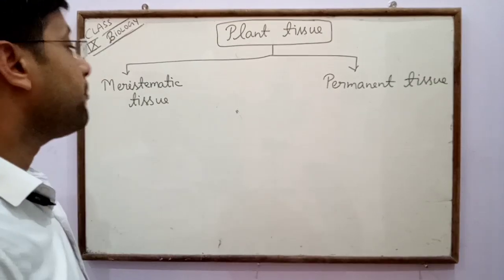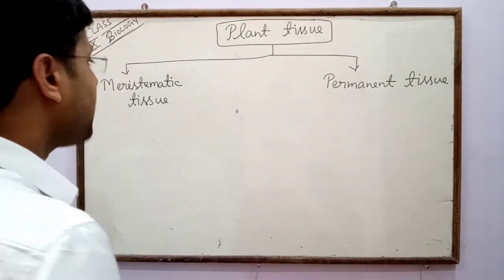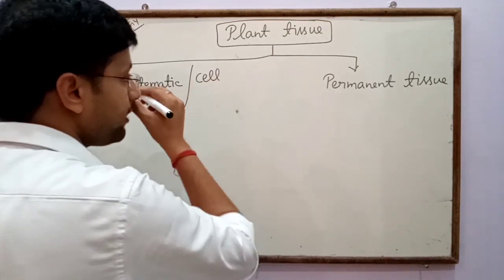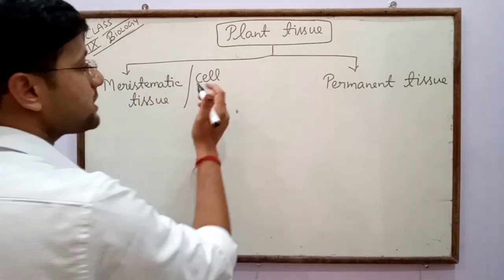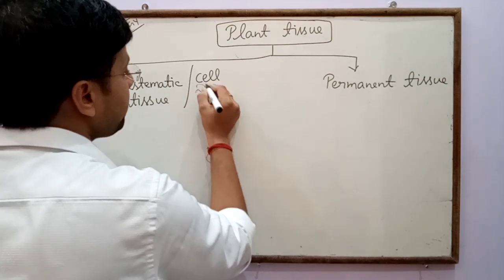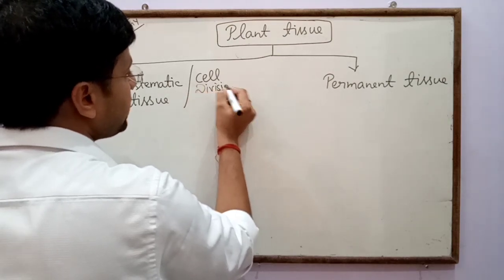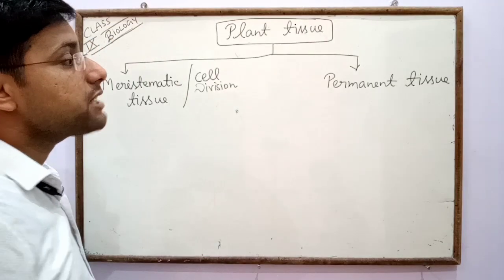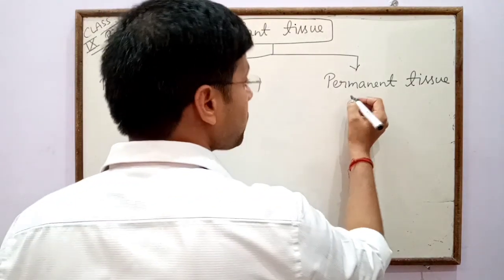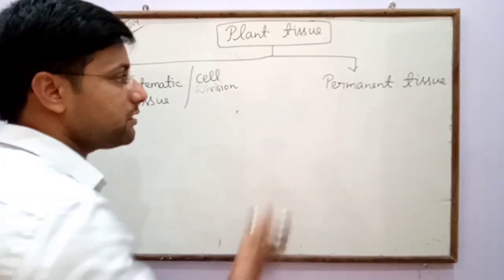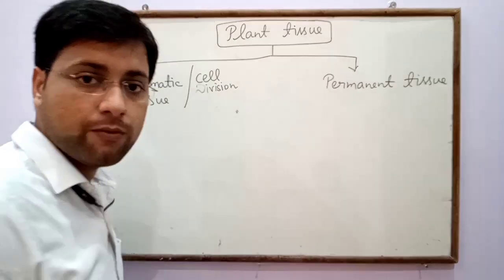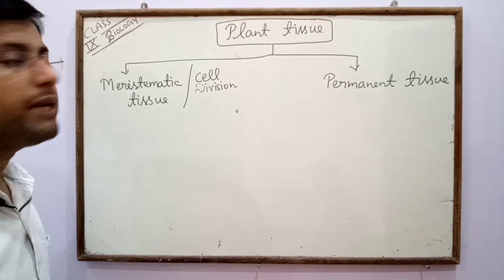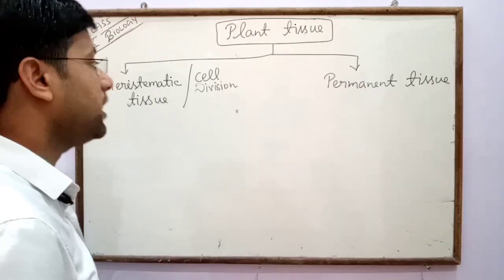In meristematic tissue, they have the capacity of division, meaning their cells can be divided, so they are called meristematic tissues. In permanent tissue, they have lost the capacity of division, meaning cell division does not occur in permanent tissue, while in meristematic tissue cell division occurs.